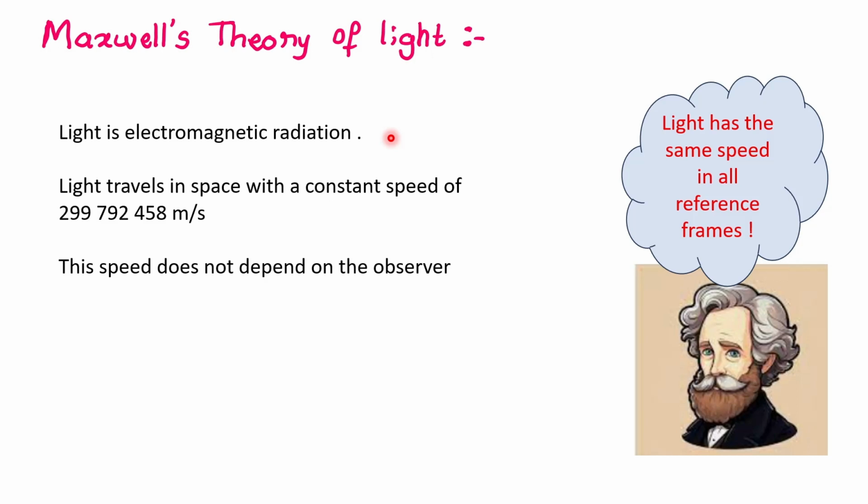But what is important for us is to know that according to Maxwell's theory, light travels in space with a constant speed of 299792458 meters per second. Right? Light has a constant speed, and this speed does not depend on the observer at all. It does not depend whether you are looking at light standing on the surface of the Earth or in outer space or on the Moon, and so on and so forth. You will always see light moving at this velocity if Maxwell's theory were to be true.